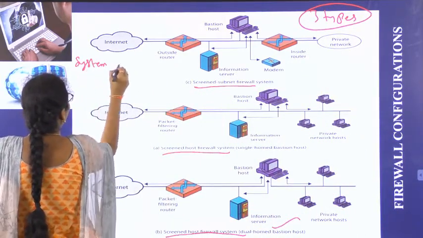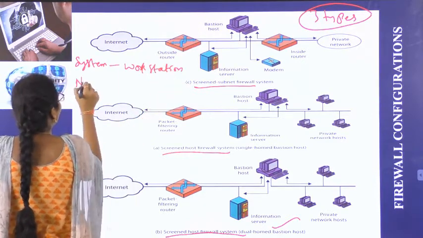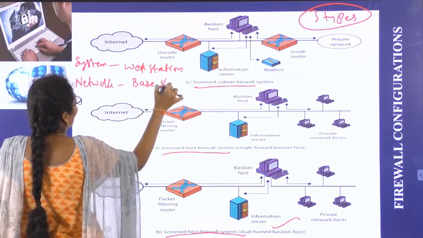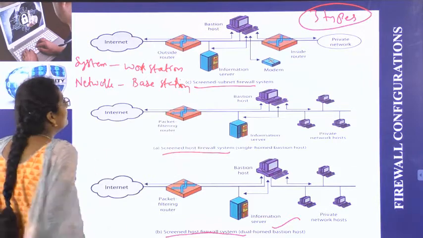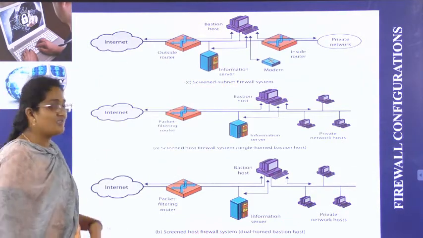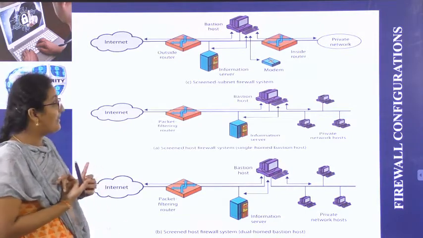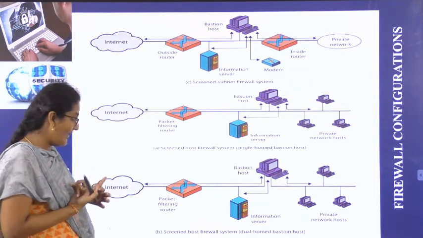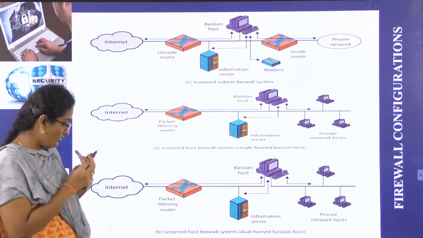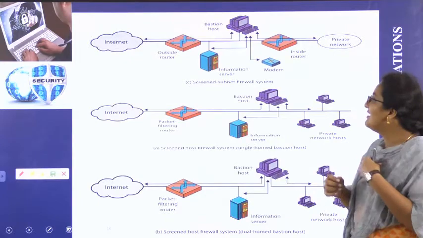System, computer is called a workstation. Network, group of nodes is called a base station. So these are the two new words we learnt in the firewalls. Now firewall configurations is nothing but into how many types you can set up the firewalls. So into three types we can set up the firewalls. First one is screened subnet, screened host firewall with single home base station, screened host firewall with dual home base station. So the first one, screened subnet.